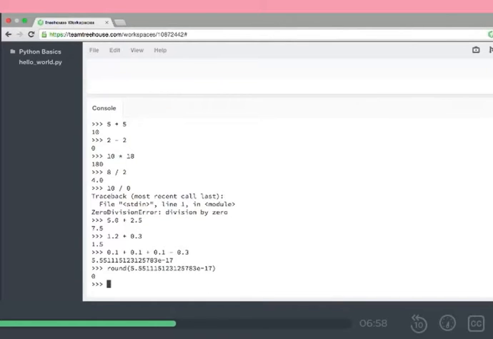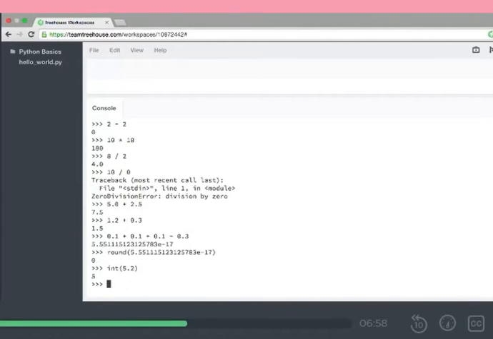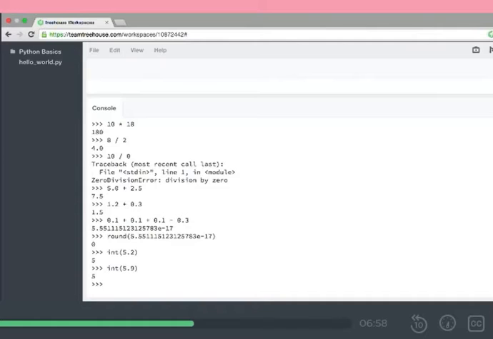But what about if we need to make an int from a float, and we don't care about rounding, we just want the int value? We can use the int function to do this. We can do int 5.2, and we get back 5. And if we do int 5.9, if it was rounded, we would get 6, but we just get 5 because that's the int value. Int just chops off the float portion and just turns it into ints.